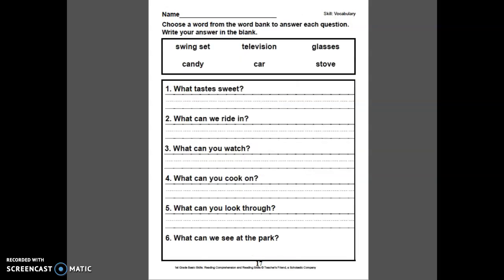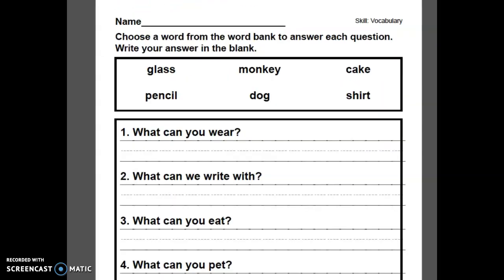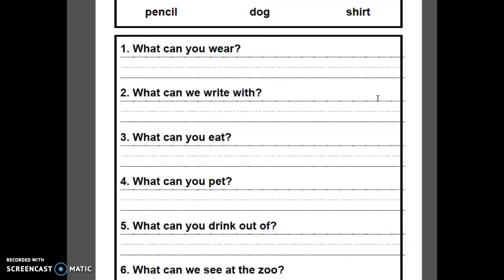Okay, so let's see. Oh my God, there are many. So let's do something else here. We're gonna make sentences because it's more important. So let's zoom in, up, one more time. Glass, monkey, cake, pencil, dog, shirt. I'm not giving you exercises or homework. I want you to think with me. You learn with me. Okay.